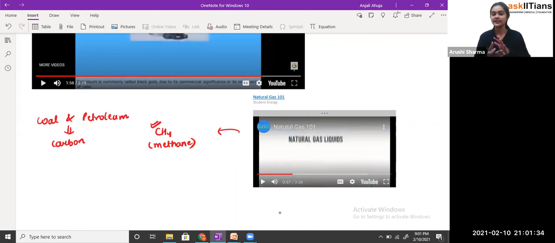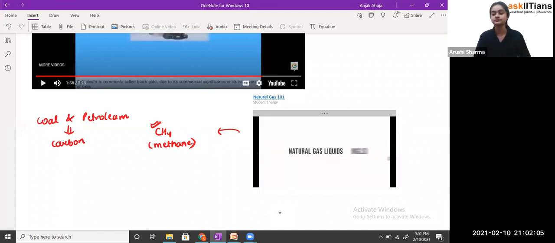See, student, natural gas, you have seen that when the dead organisms get buried under the soil, and when the heat and pressure increase, they convert into natural gas, and that natural gas is present in the reservoirs. But there we have two types of natural gases. One is dry and one is wet. In the dry we have only methane, but if we talk about wet, it will have methane as well as other hydrocarbons also. So that's the difference between the two.